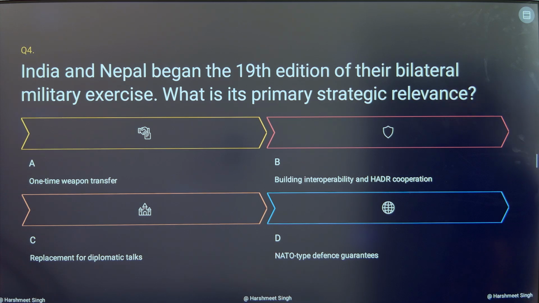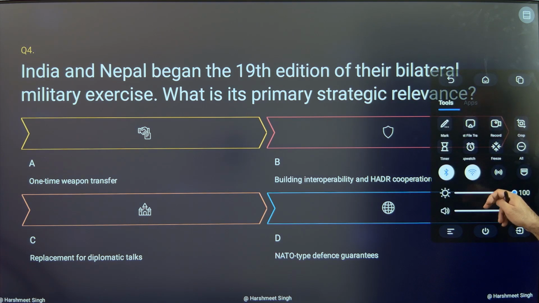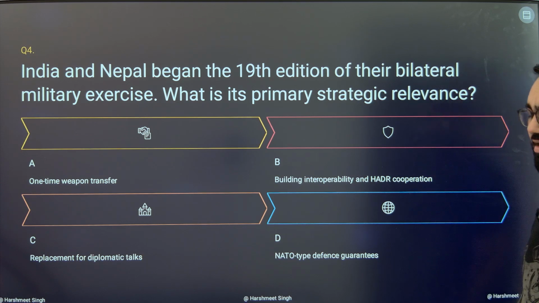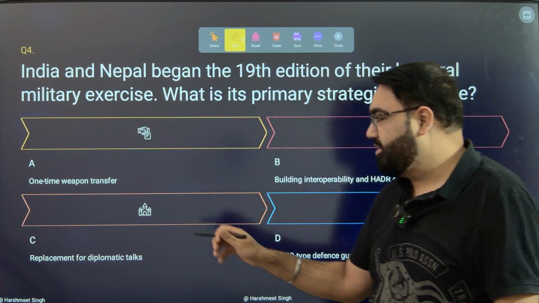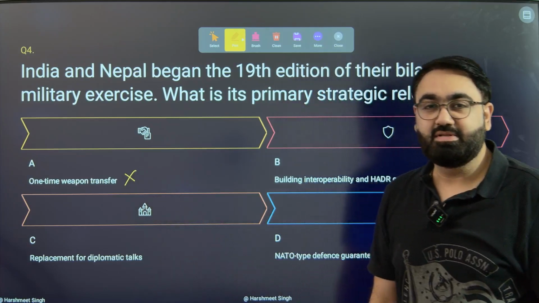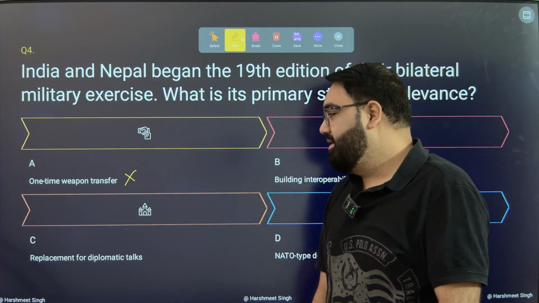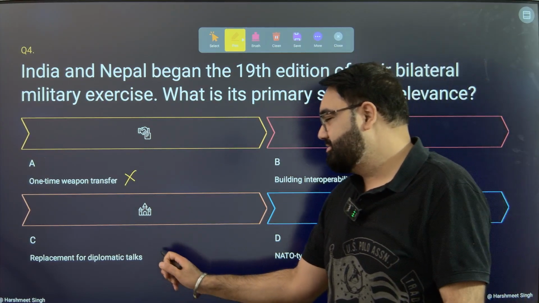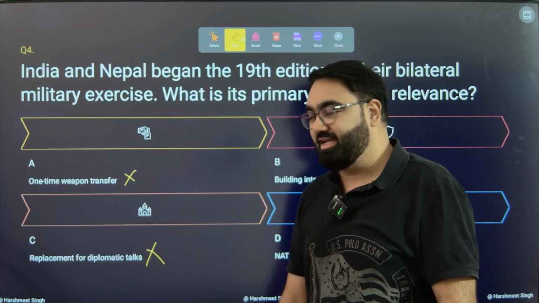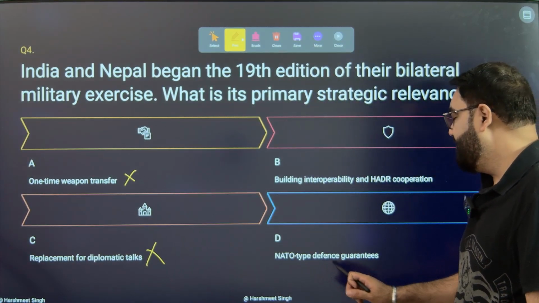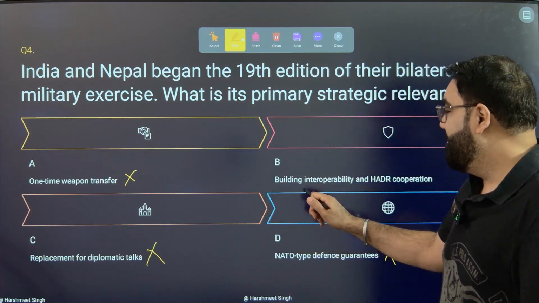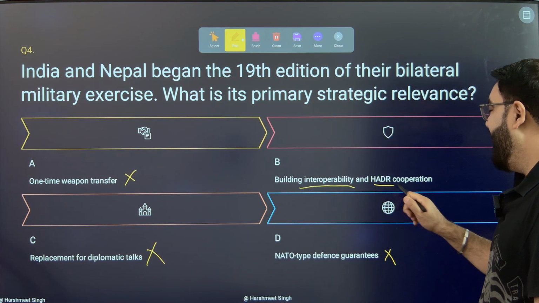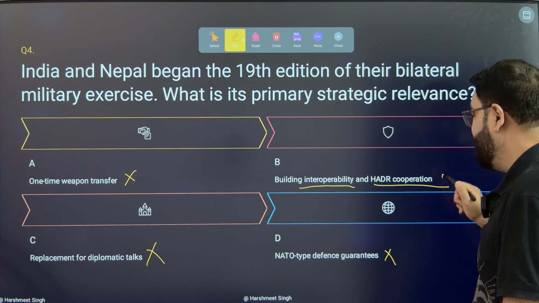India and Nepal began the 19th edition of their bilateral military exercise. What is the primary strategic relevance of any such exercise? First, one-time weapon transfer? Not really. We are not transferring any weapons or taking weapons from Nepal. Replacement of diplomatic talks? That is not what military exercises are for. NATO-type defense guarantees? No. There is no guarantee between India and Nepal. Building interoperability and HADR cooperation, this is correct.